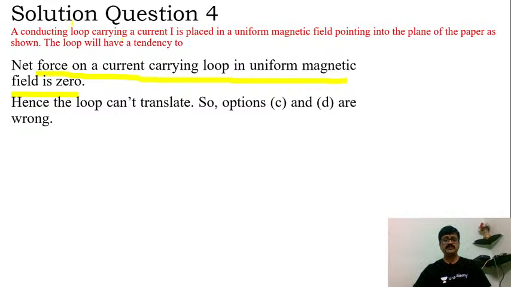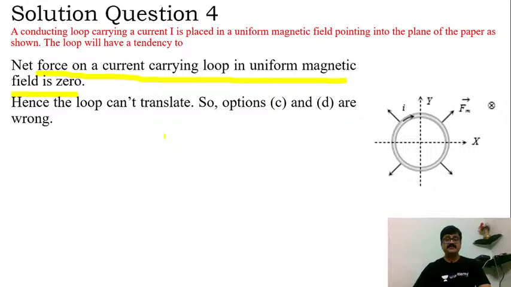So due to that reason we can say options C and D are wrong here. We cannot consider them. Now if you observe this particular region, the current direction is clockwise, and the magnetic field is perpendicularly inward here.